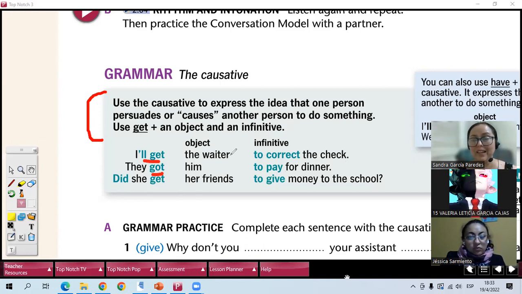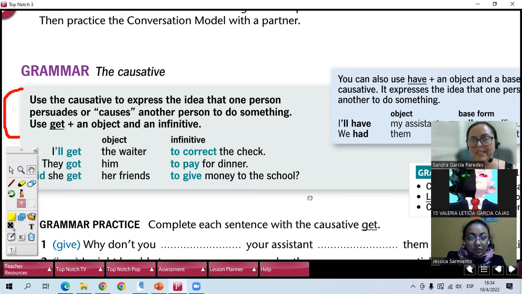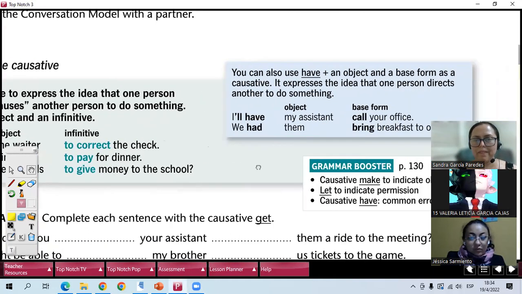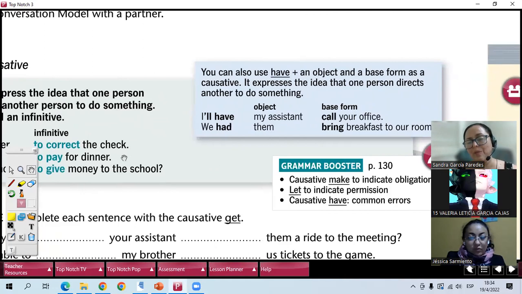So it's a little bit like this. You have get, present, past, future, you conjugate. You have the object, which is a person, and then you have the infinitive. You have to plus the verb in the base form, right? You can use the causative also, could be get, have, or make. But in this case, here we have have.